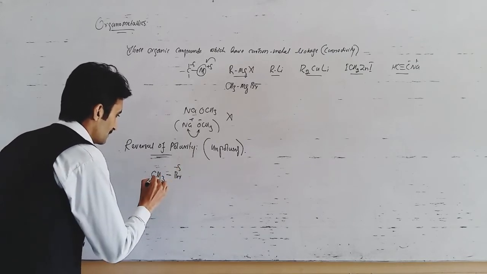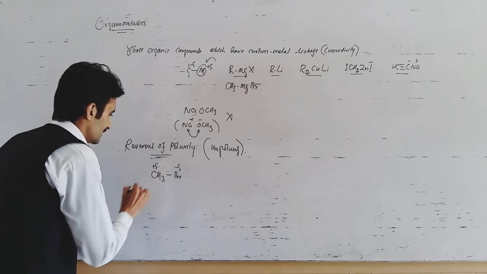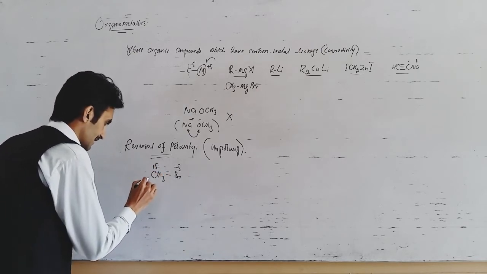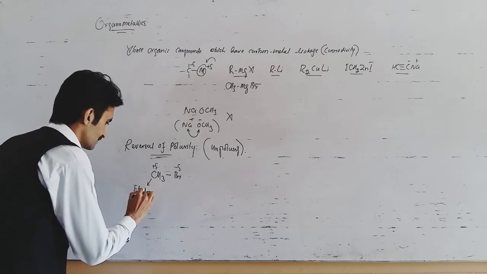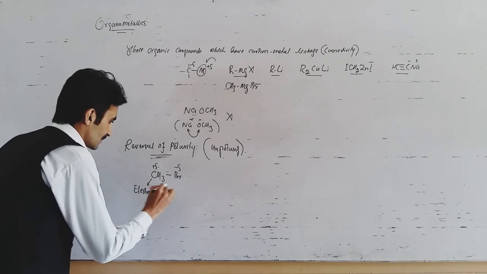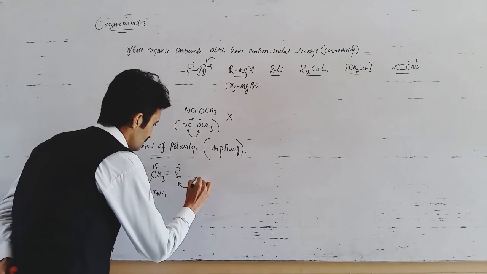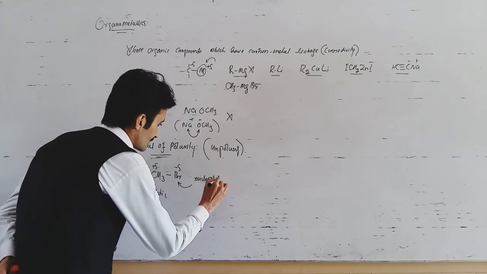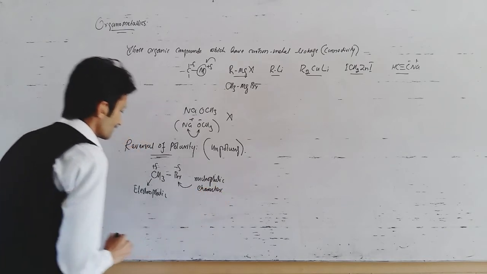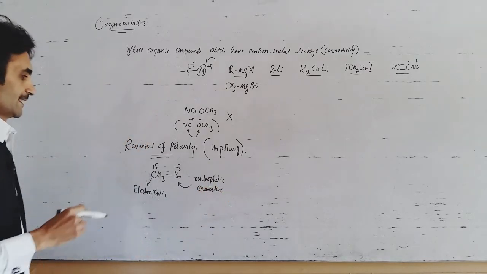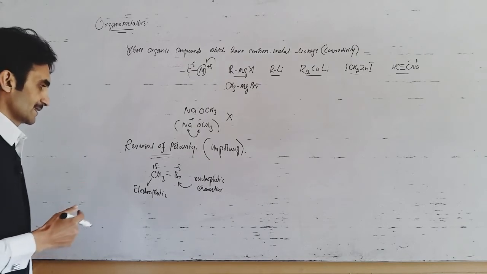Here we have a partial negative charge on the bromine and a partial positive charge on the carbon atom. This carbon exhibits electrophilic character, and the bromine atom demonstrates nucleophilic character. Why? Because the halogen atom is more electronegative than the carbon atom, so that's why these polarities develop.